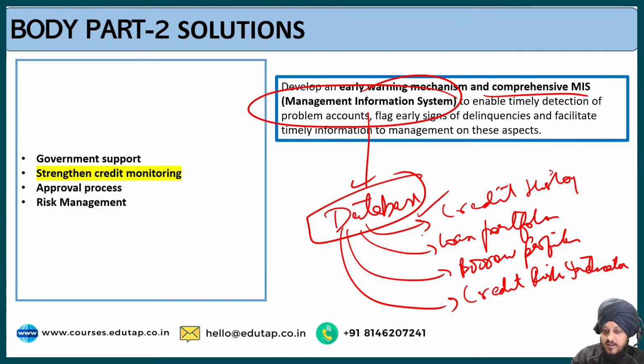These are the different pieces of information that should be present in the management information system, which is MIS, and the report has recommended that government should develop a comprehensive MIS to enable timely detection of problem accounts, flag early signs of delinquencies, and facilitate timely information to management on these aspects. So this is another solution that has been recommended in the report.